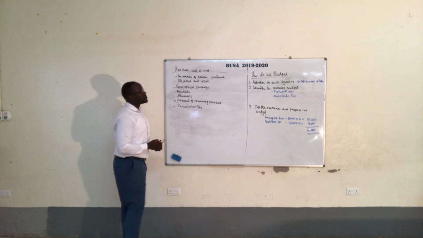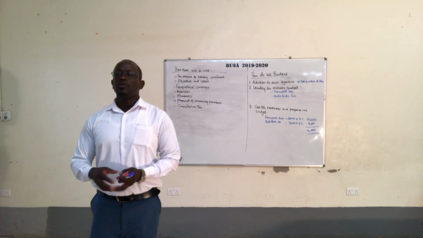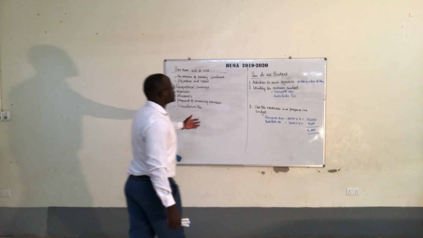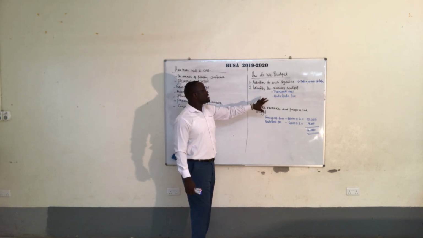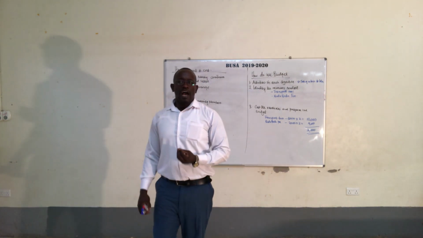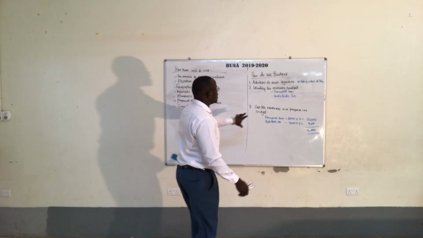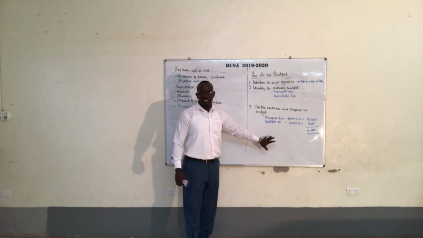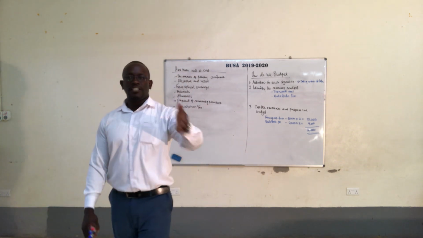So on all of this, we are saying that the right way to budget is first, consider the activities in each objective. And as you consider activities in each objective, identify the resources needed for each activity. And as you identify the resources needed for each activity, cost the resources and prepare a budget. That is the first part.